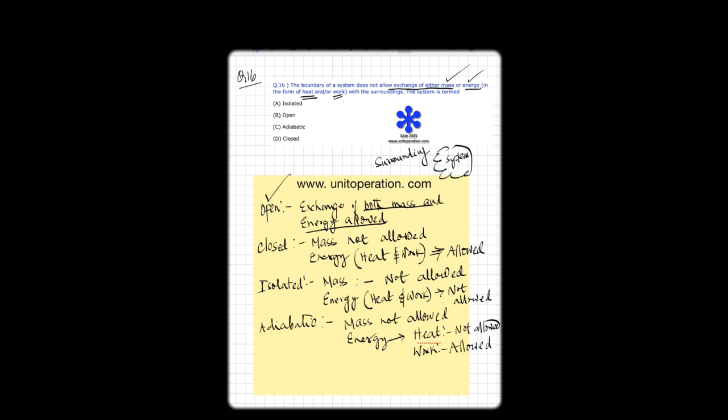So in case of an open system, exchange of both mass and energy between the system and the surrounding is allowed. Let's give an example of an open system. Let's say you have water here, and I'm adding water and continuously heating this one. So here, if this is my system, I'm adding both mass and energy. So this is an example of an open system.